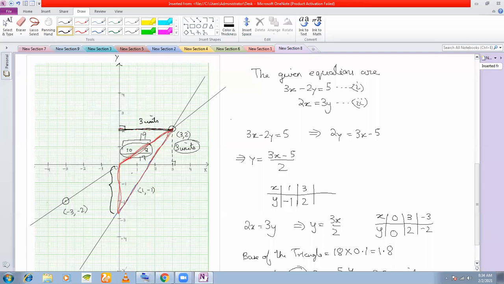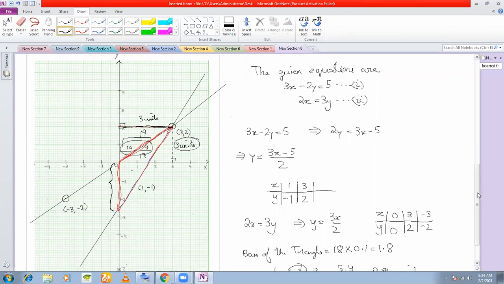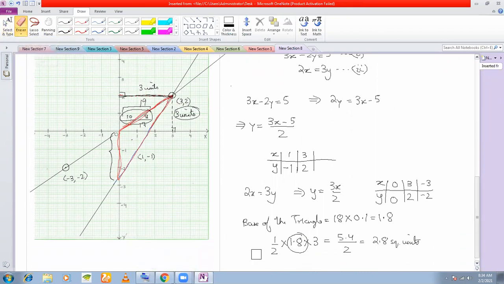So you have to count the number of divisions here. How many divisions here? Approximately 10, 20, and approximately 25 divisions here. So 25 into 0.1. So area of the triangle should be half into 25 into 0.1, and into height. Height is 3 units.